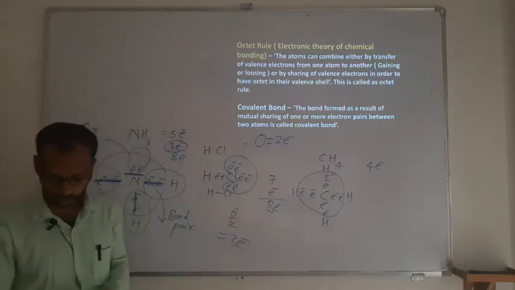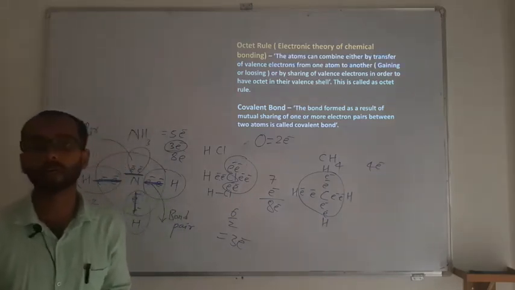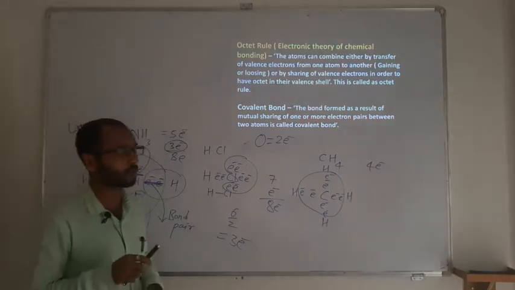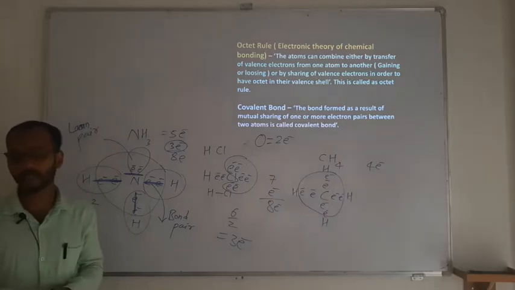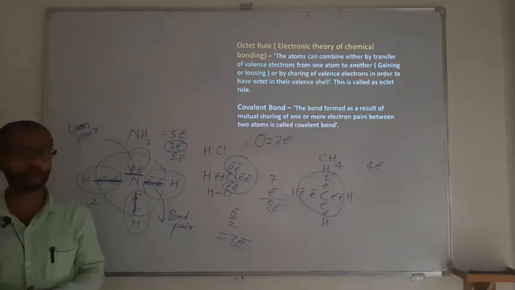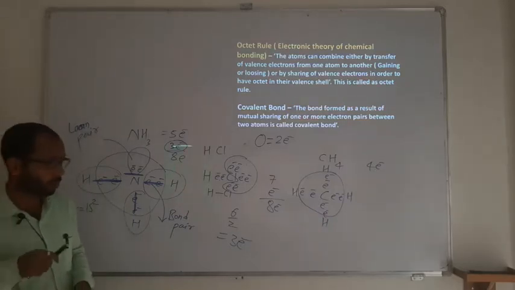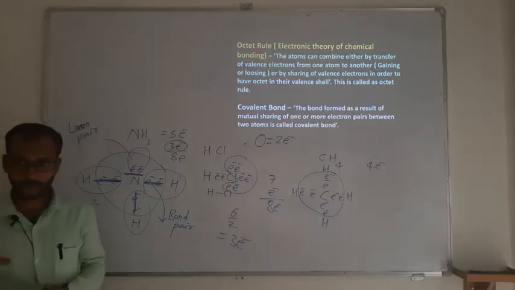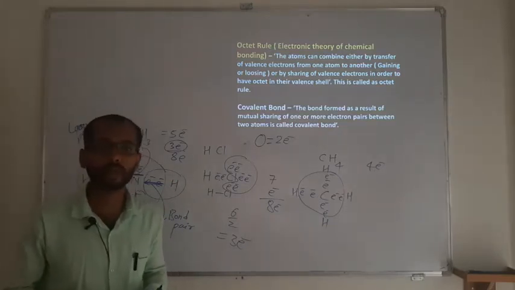You need to understand the lone pair and bond pair very properly, because you will be having one more bonding theory given by VSEPR, that is the valence shell electron pair repulsion theory. The theory mostly depends on the presence of bond pairs and the presence of lone pairs.